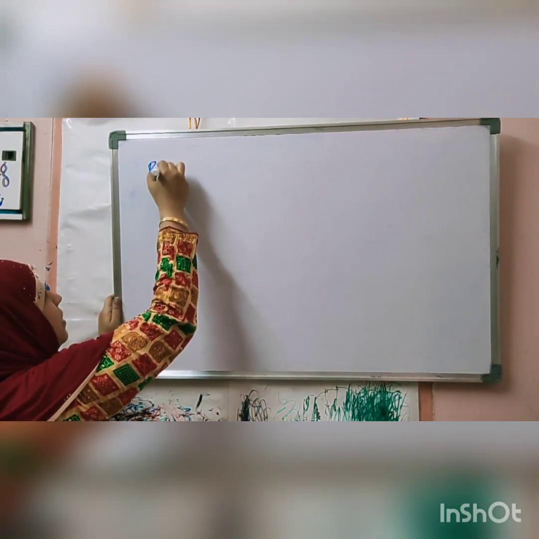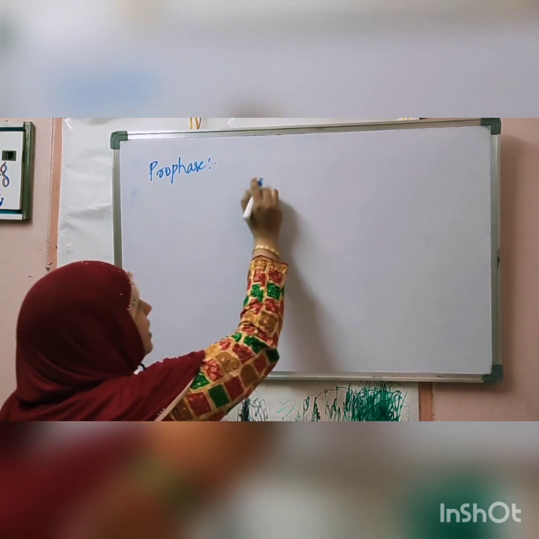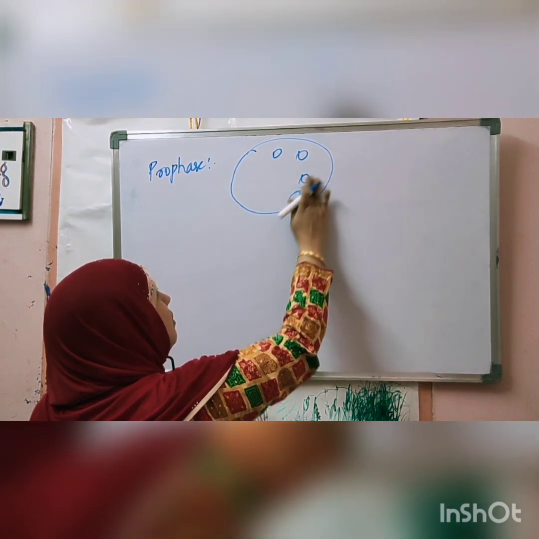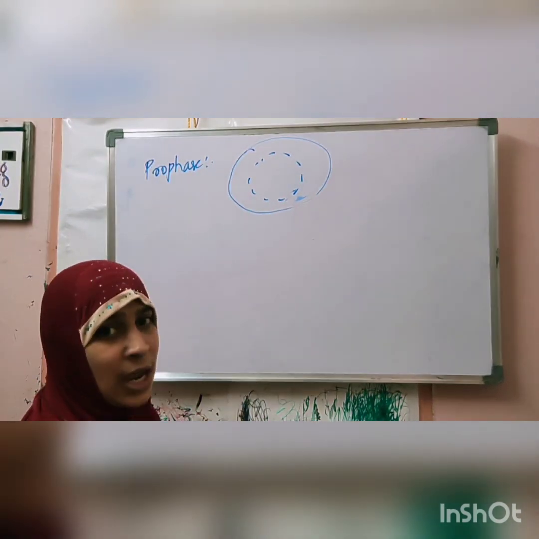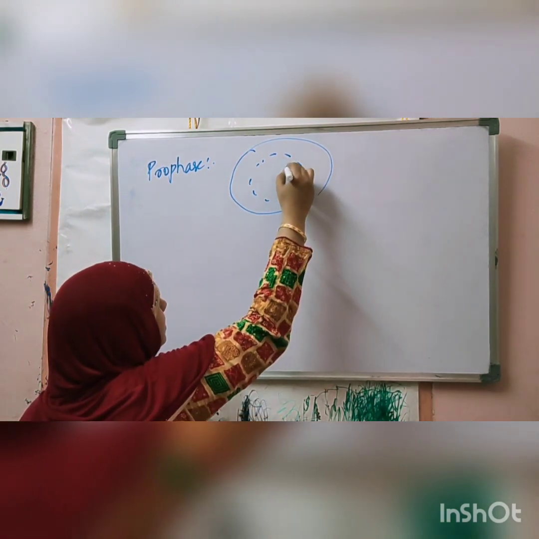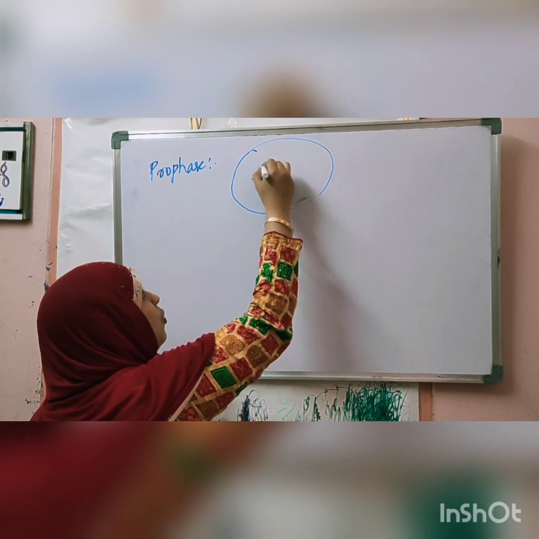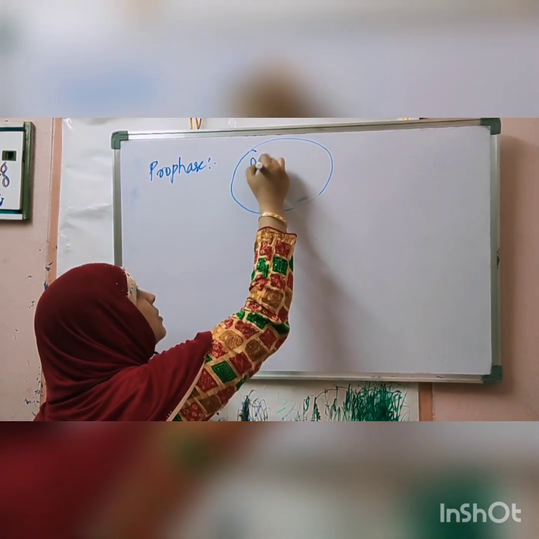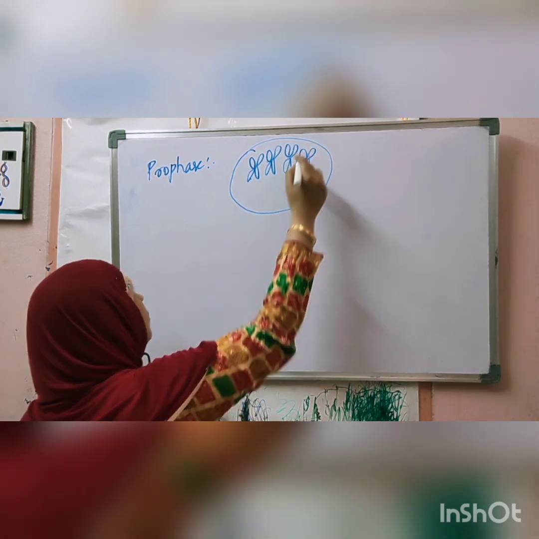During prophase, the cell makes itself ready for the cell cycle. The nucleus and all the organelles present inside the cell will disappear. Around the nucleus there is a nuclear membrane, that will disappear. The nucleolus inside will disappear. And the chromatin material, which is condensed, will turn into chromosomes. So these are the main events that take place in prophase.